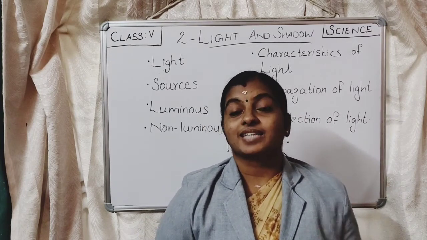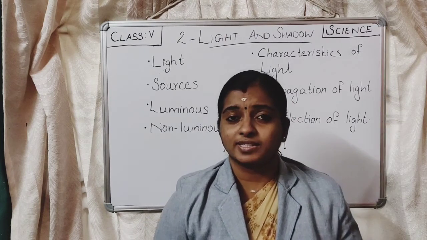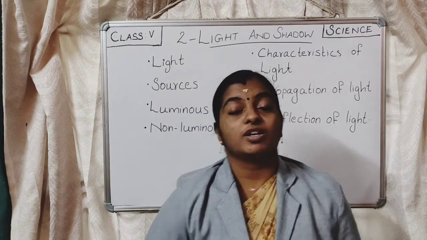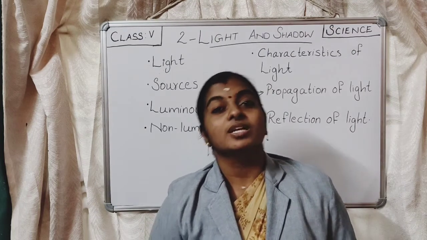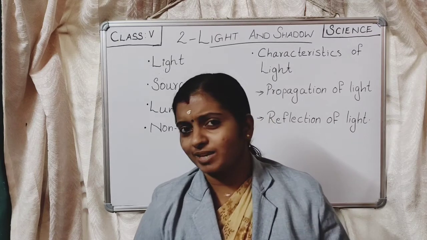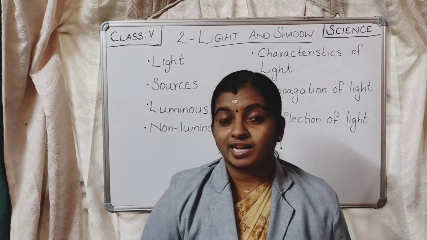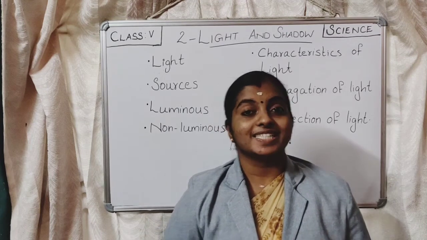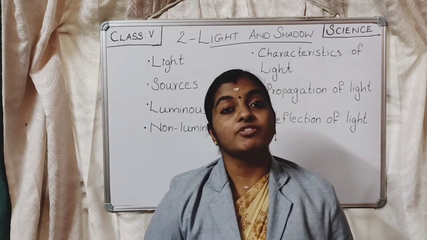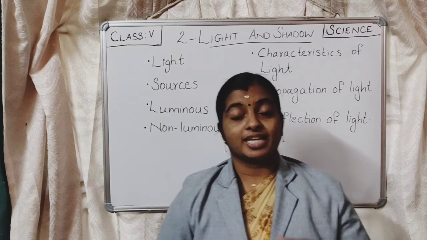So, sunlight is considered the ultimate source of energy because all organisms depend upon green plants for food, directly or indirectly. Directly in the sense of herbivores. Indirectly means carnivores and omnivores depend upon herbivorous animals for their food. So, we can say that the sun is the ultimate source of energy. Now, coming back to our topic, that is light.